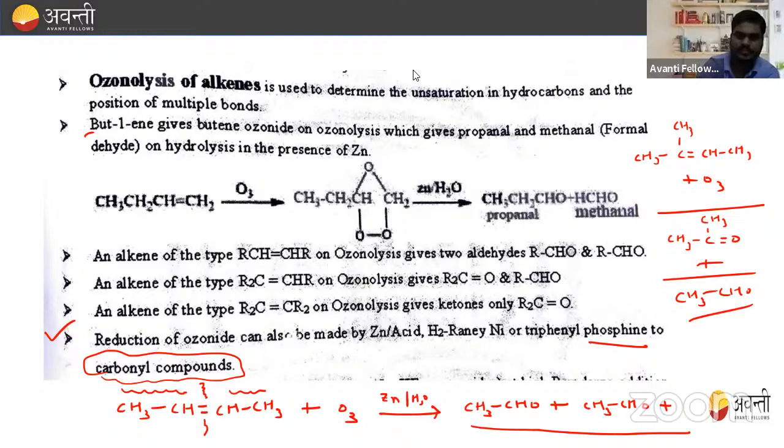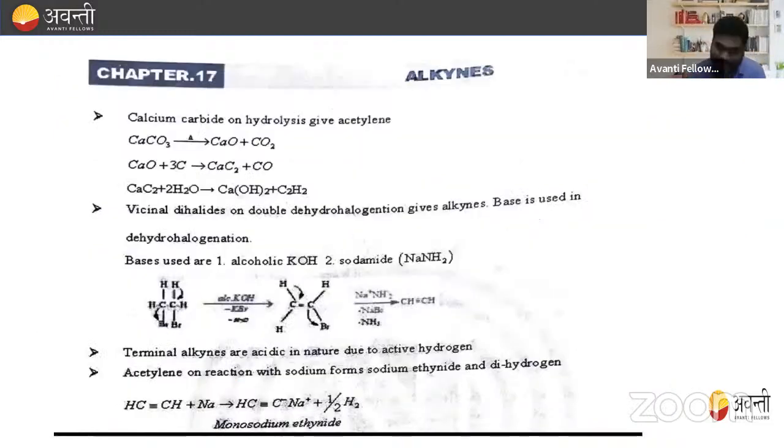Okay. Now, next we move to alkynes. Okay, that is, what is alkyne. And in alkynes, what are we going to study? So first of all, methods of preparation, that is, calcium carbide on hydrolysis gives acetylene.